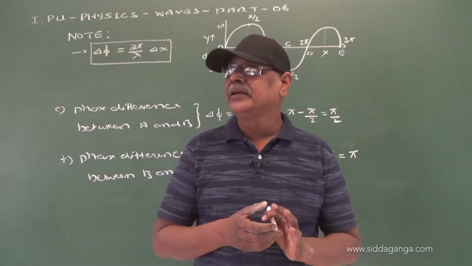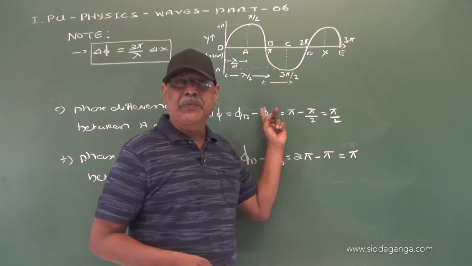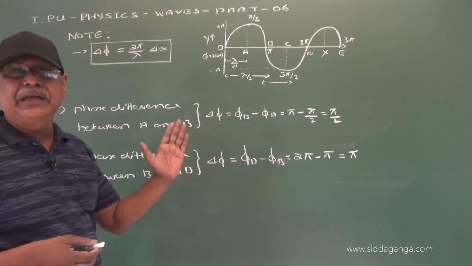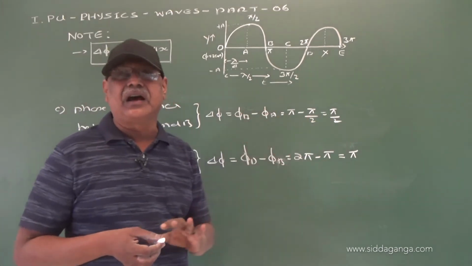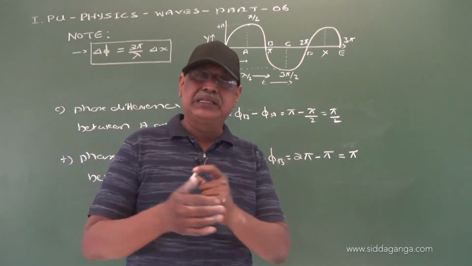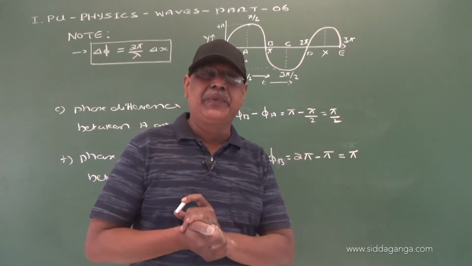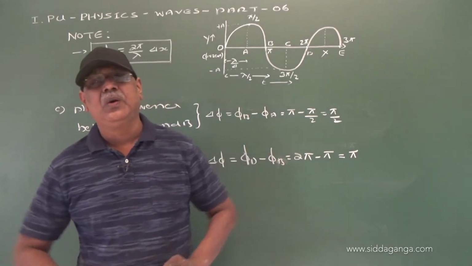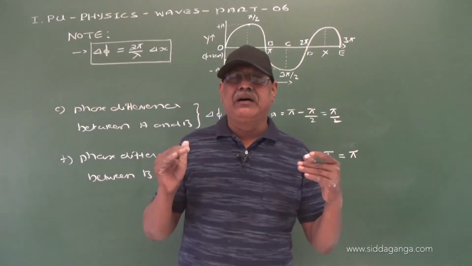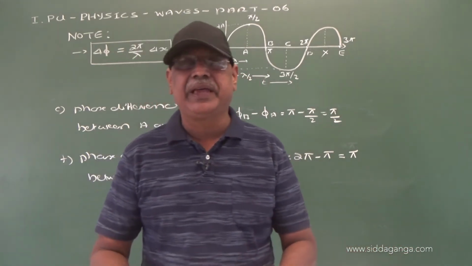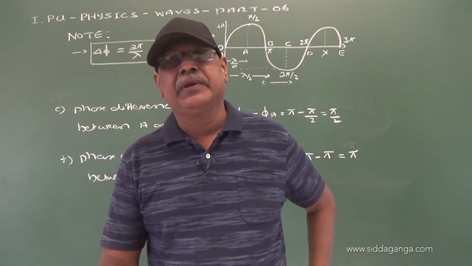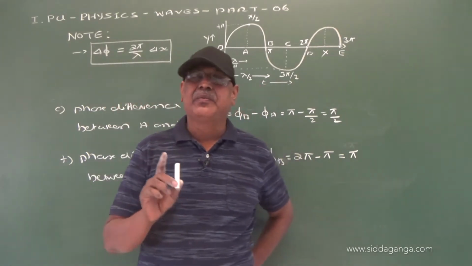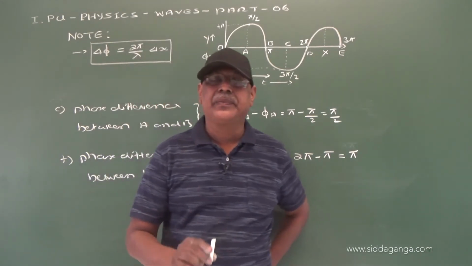Is that clear? This is a single wave propagating through a medium, and the particles O, A, B, C, D, E, etc. are the particles of the propagating medium in which a progressive wave is propagating. So what we have discussed so far is the phase difference between any two particles due to a single wave propagating through a medium.